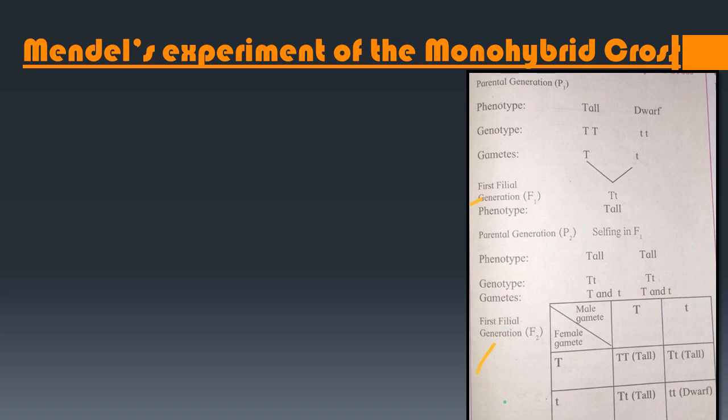Okay, and in the parental generation only tall plants will appear, but in the second filial generation, that is F2, there are three tall, and one will be dwarf. Okay, and this is the Punnett square method.